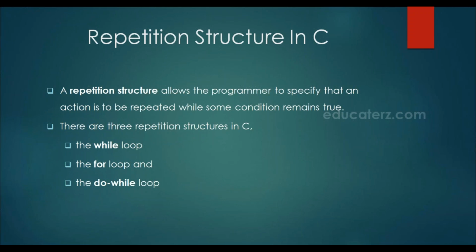In programming, multiple times we have to repeat some structure. So instead of repeating that structure, we can use loops. A repetition structure allows the programmer to specify that an action is to be repeated while some condition remains true. There are three repetition structures we have in C language: while loop, for loop and do while loop.